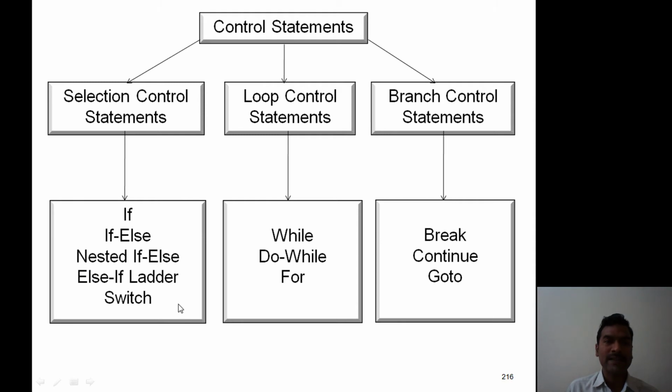These five statements are known as selection control statements. While, do while, and for statements are known as loop control statements. Break, continue, and goto. These three statements are known as branch control statements. Now we discuss these control statements individually one by one.